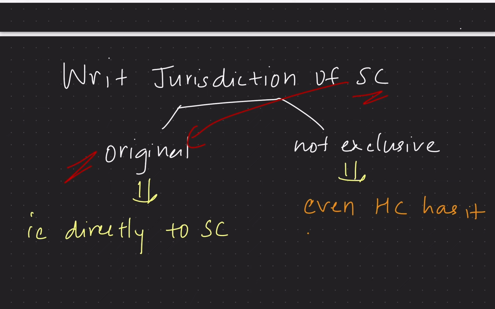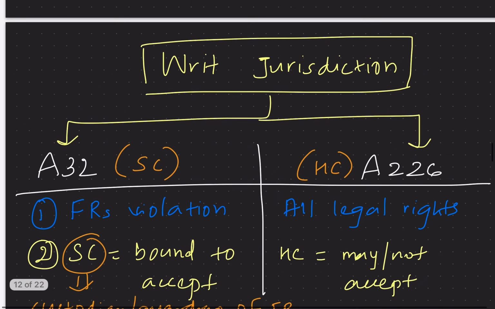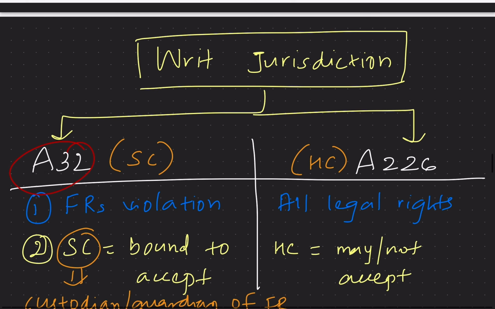But this writ jurisdiction of the Supreme Court is not exclusive, because even the High Court has the power to issue writs. Then the difference between the writ jurisdiction of the Supreme Court and the High Court is to be understood. The writ jurisdiction of the Supreme Court is covered under Article 32 of our Constitution, whereas that of the High Court is covered under Article 226. The Supreme Court can issue writs for the violation of fundamental rights only, whereas the High Court can issue writs for the violation of all legal rights.